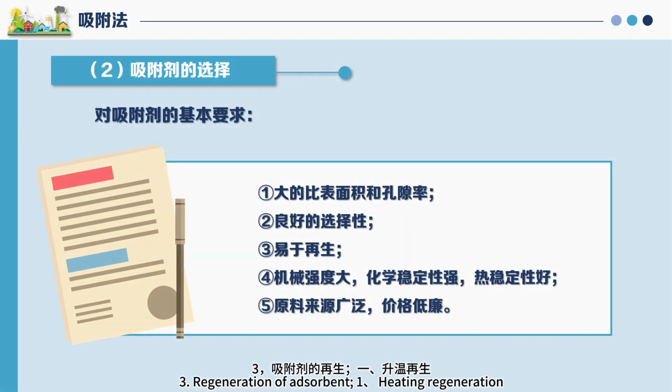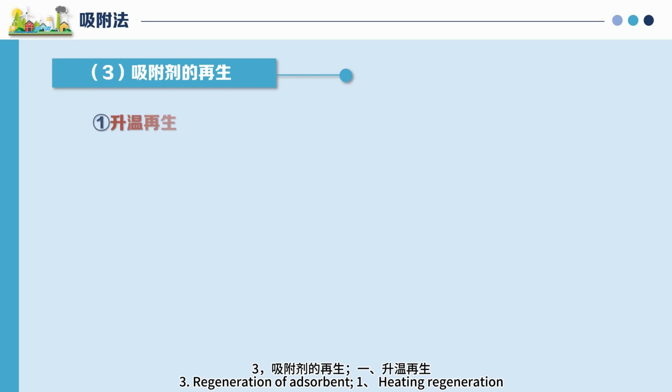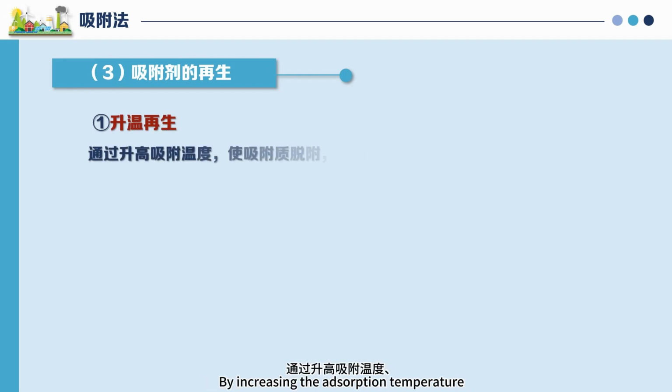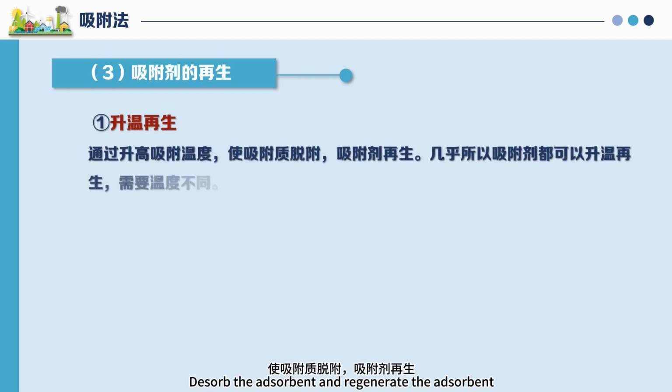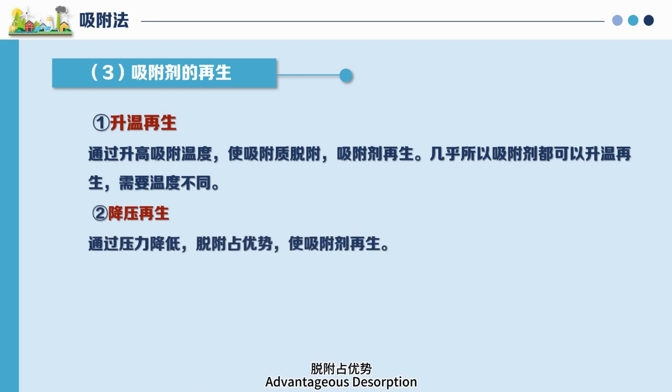Low price. 3. Regeneration of adsorbent. 1. Heating regeneration. By increasing the temperature, desorb the adsorbate and regenerate the adsorbent. Almost all adsorbents can be regenerated by heating up, though different temperatures are required. 2. Reduced pressure regeneration. By reducing pressure, desorption is favored, regenerating the adsorbent. 3.